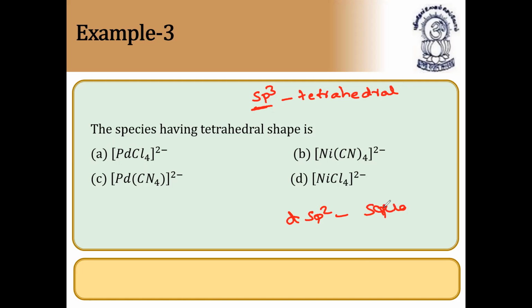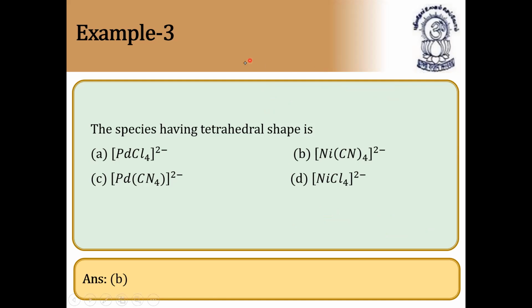So with this you can easily find which is tetrahedral, because the hybridization of the central atom should be sp3. Let us check the answer. It could be nickel cyanide taken four times, which we saw in the previous question. So it is sp3.